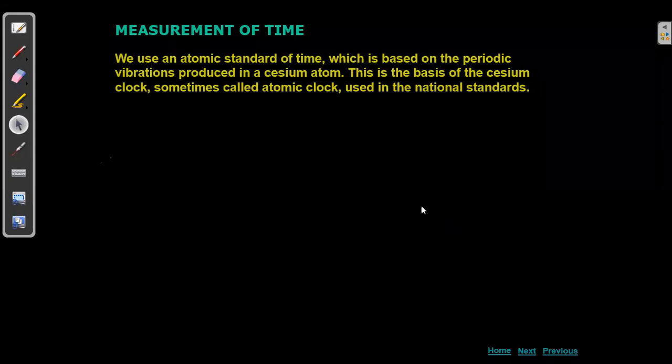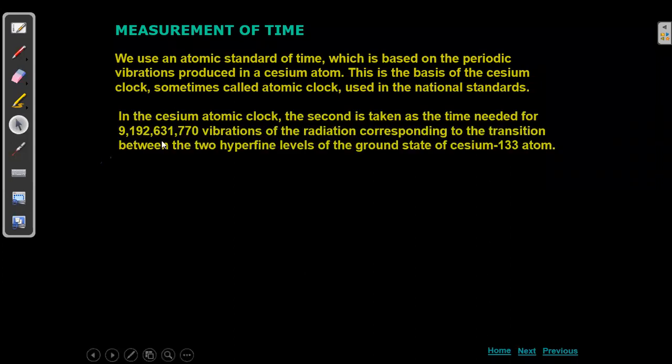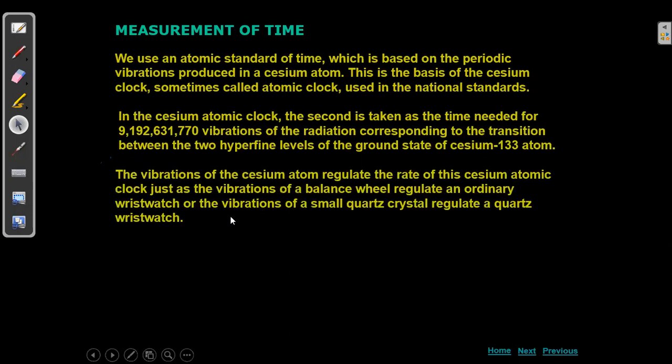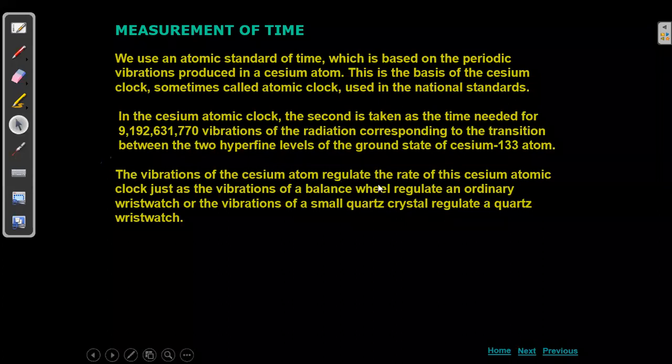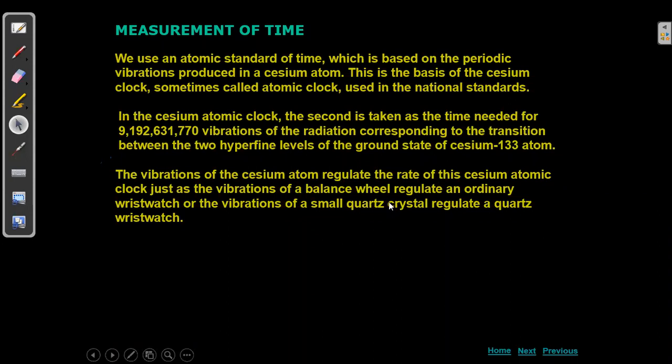That I told you when we were speaking about how do we measure time, mass, and all. Now, this is the basis of the cesium clock, sometimes called the atomic clock, and used in the national standards. So for these many vibrations, how much time it takes for a cesium 133 atom, that time we have taken as 1 second, right? So the vibrations of the cesium atom regulate the rate of the cesium atomic clock, just as vibrations of a balance wheel regulate an ordinary wristwatch.